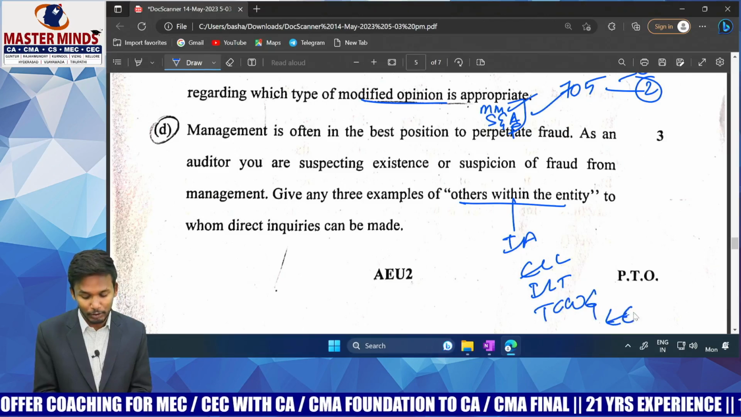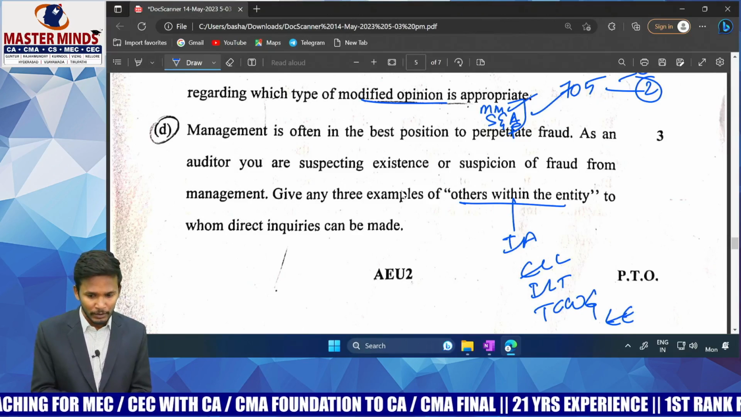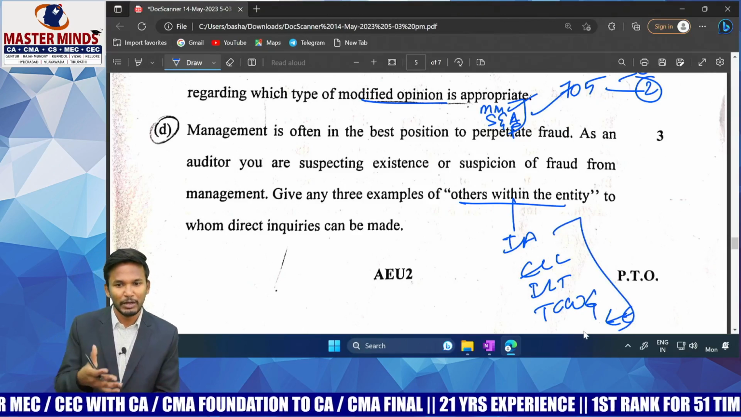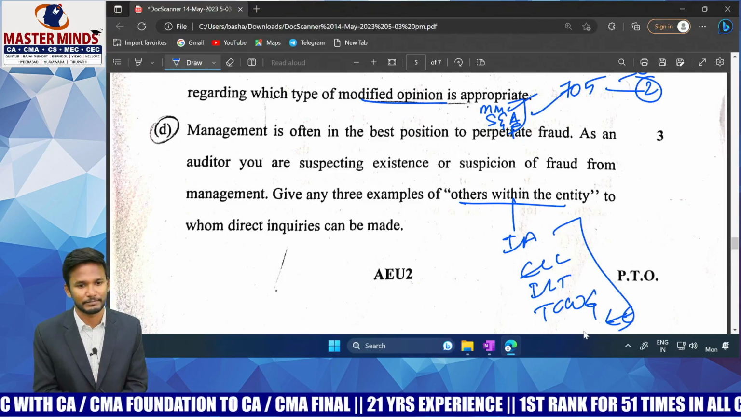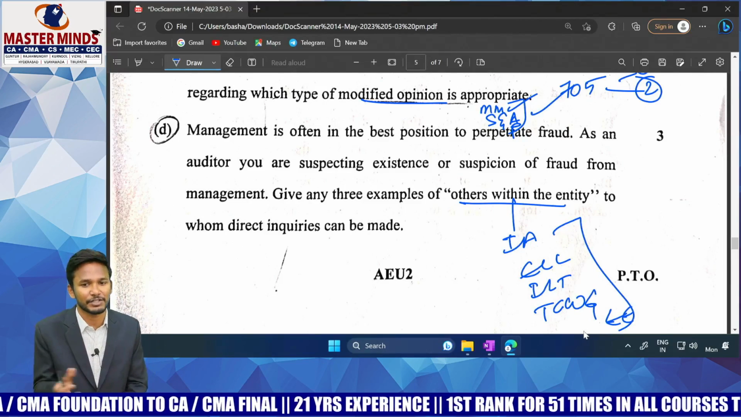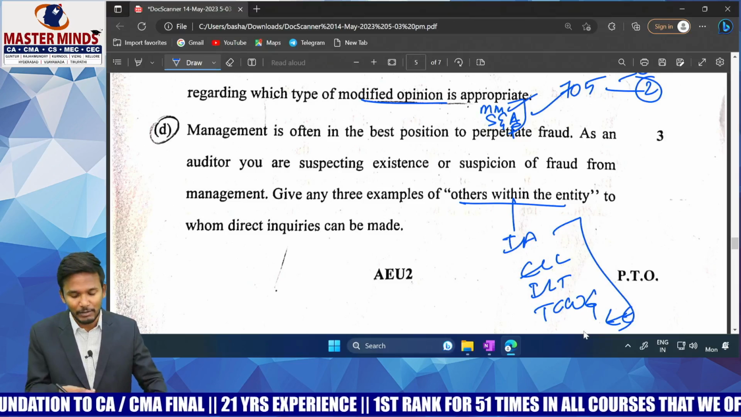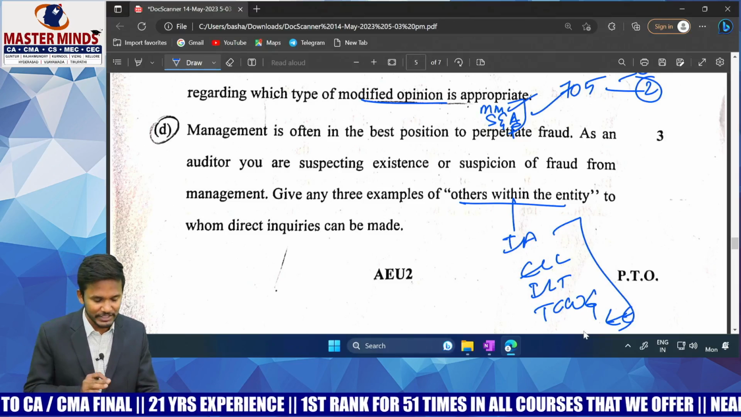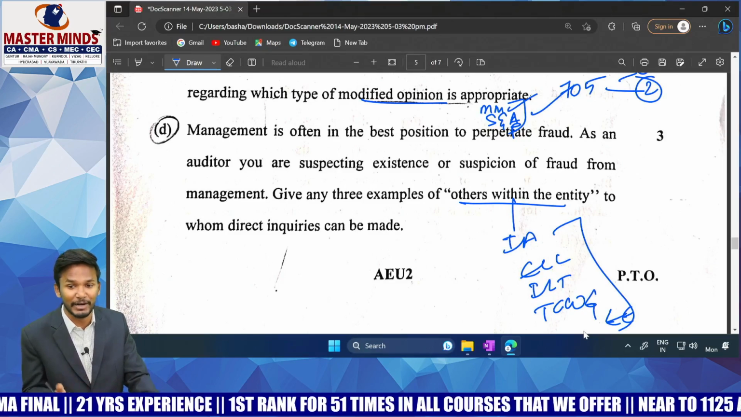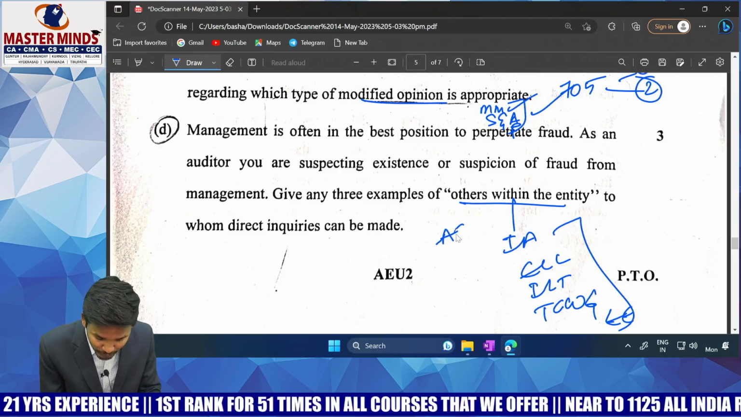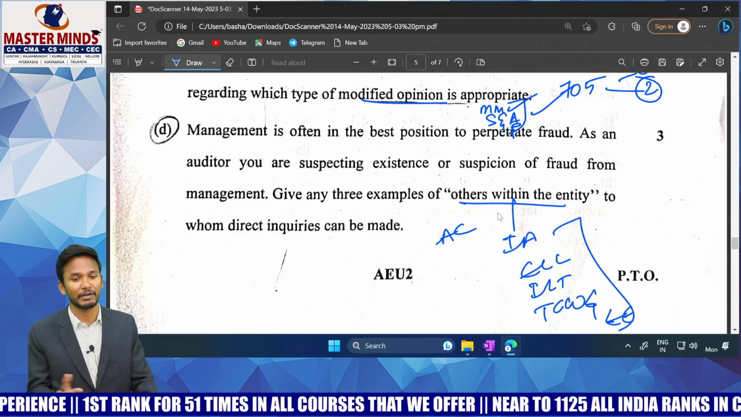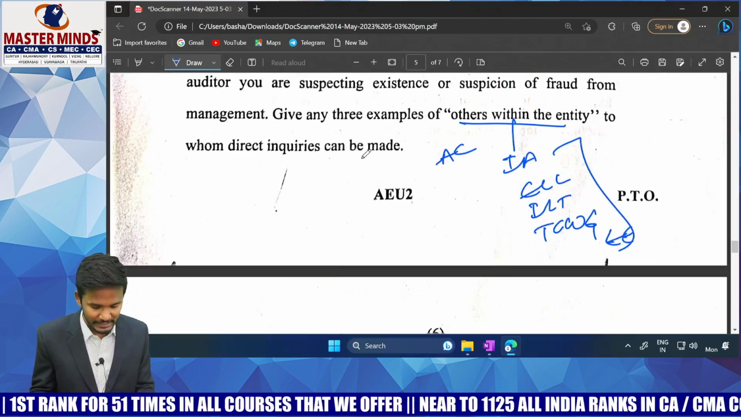Sir, here they are talking about only management. I can say employees also. So these are the examples you can write. They are asking only about 3, and we are writing 5 points. This is obviously a common sense question, not a technical question. Obviously, you can't go with the direct inquiry with the management, or you can write even audit committee also here. Even audit committee you can go for inquiry. Okay. Yes, that is the answer.